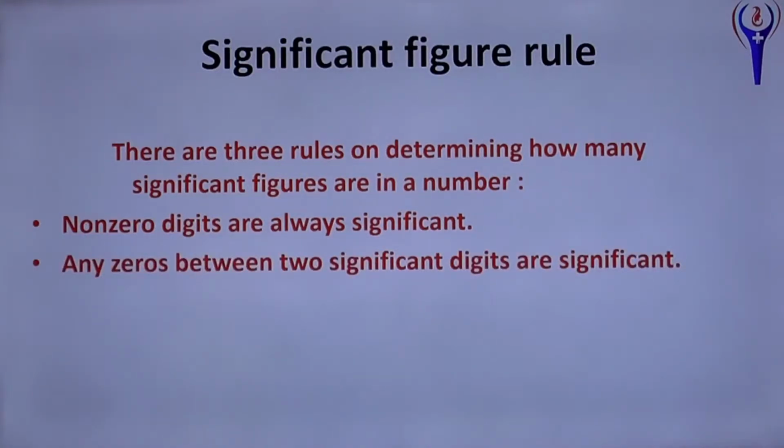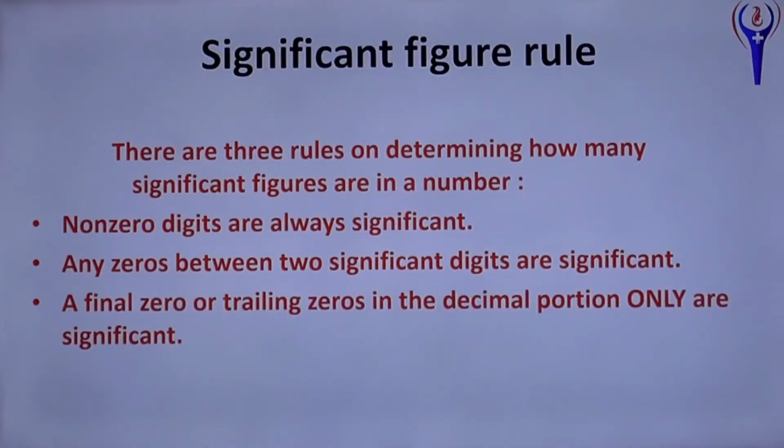And any zeros between 2 significant digits are significant. That is, 506 means 3 significant figures. A final 0 or trailing 0 in the decimal point only are significant. For example, 560 means 3 significant figures. This 0 will be considered.